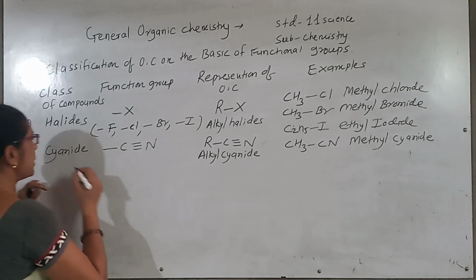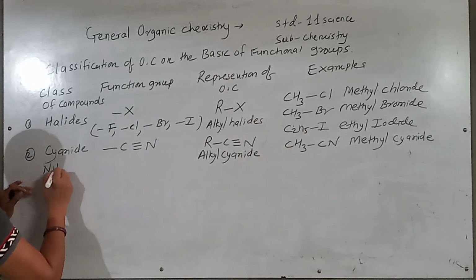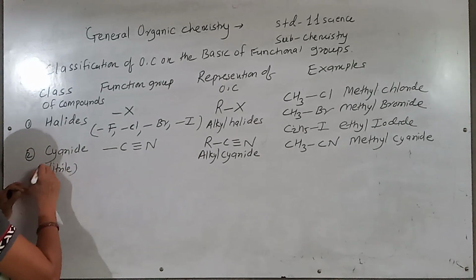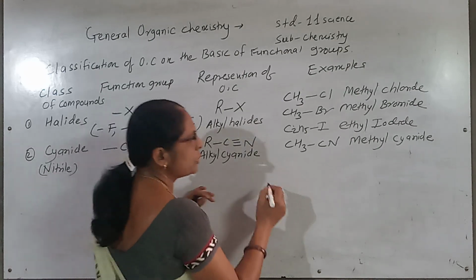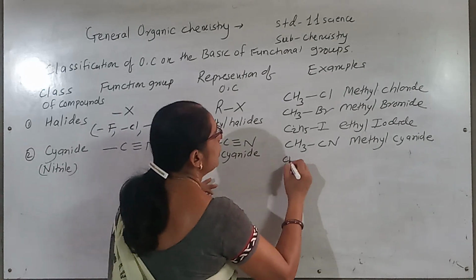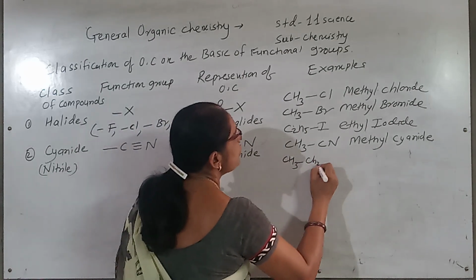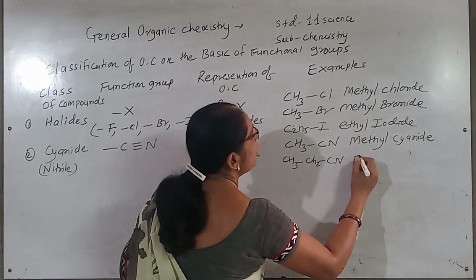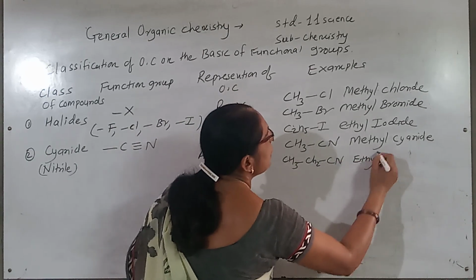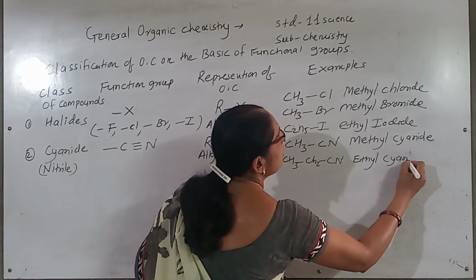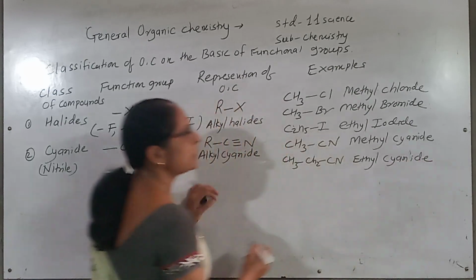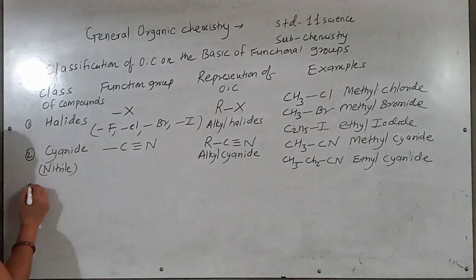Cyanide is also called nitrile. So remember, when we use an IUPAC name, then for CH3CH2CN, it is called ethyl cyanide. So this is the second functional group.